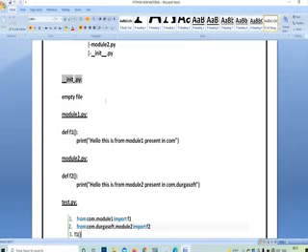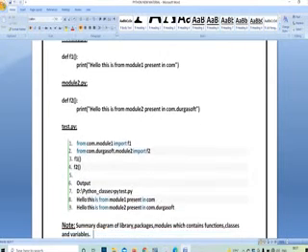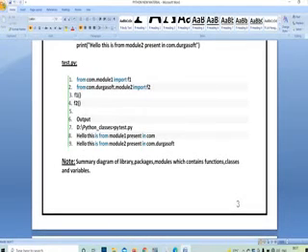You can observe here def f1, print hello, this is from module 1 present in com. Next function f2: hello, this is from module 2 present in Durgasoft. This is an actual program. Here I am writing import statements so you can call those functions: from com.module1 import f1, from com.durgasoft.module2 import f2. In the f1 and f2 functions I have written two print statements. I am calling the f1 function and the f2 function. By calling those functions, whatever print statement you have written in each function will be printed. So lines 8 and 9 are the output for the particular files.